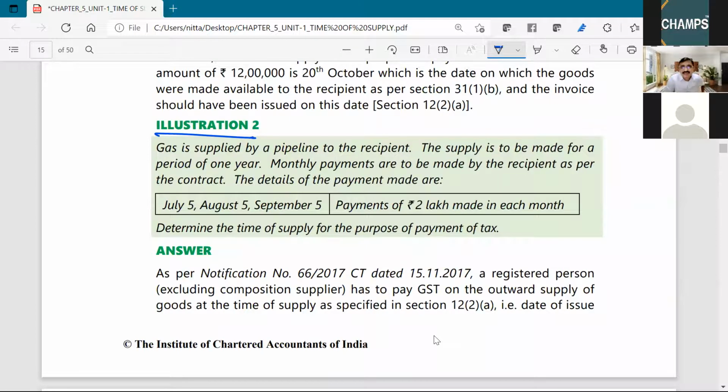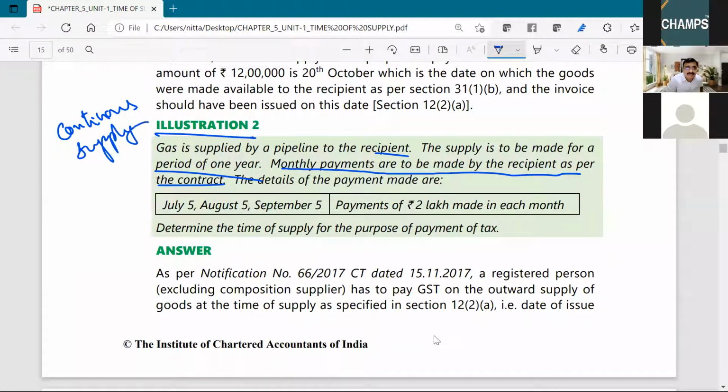Gas is supplied by a pipeline to the recipient. The supply is to be made for a period of 1 year. Monthly payments are to be made by the recipient as per the contract. So this is a continuous supply.